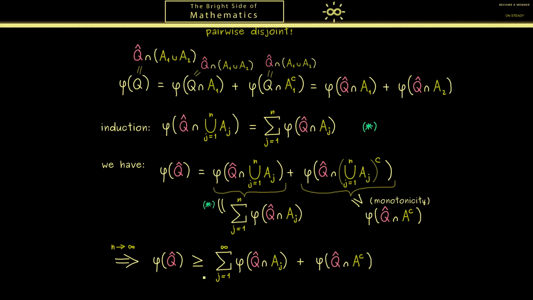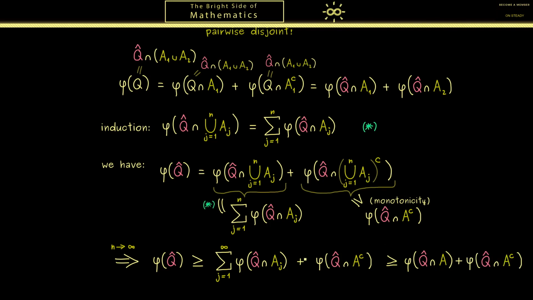So here you see we have an infinite sum, and remember we want to show the sigma additivity. But also don't forget, for phi we already have the sigma subadditivity. And indeed, this is what we should use here. Which means we get an inequality when we substitute the infinite sum with an infinite union inside phi. However, this infinite union already has a name, we called it A at the beginning.